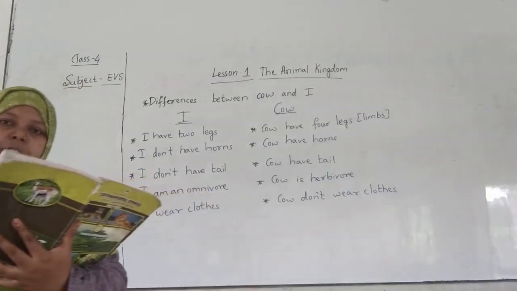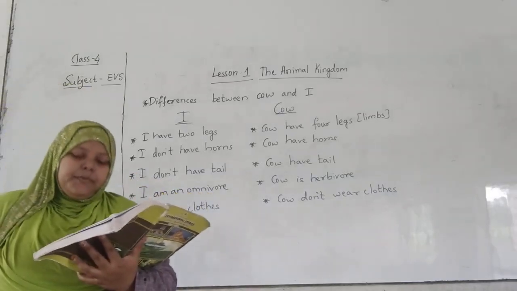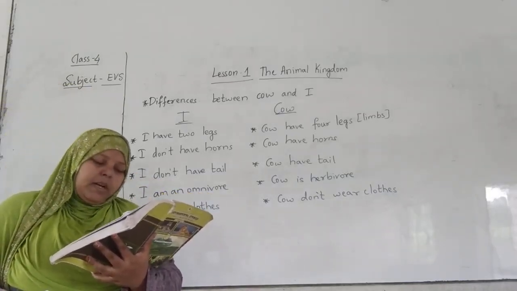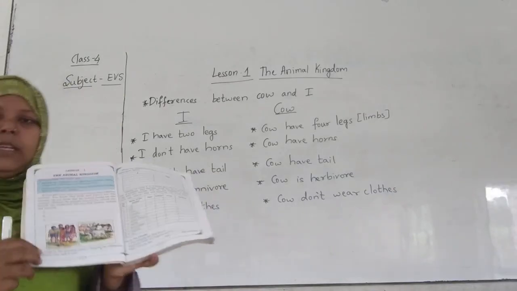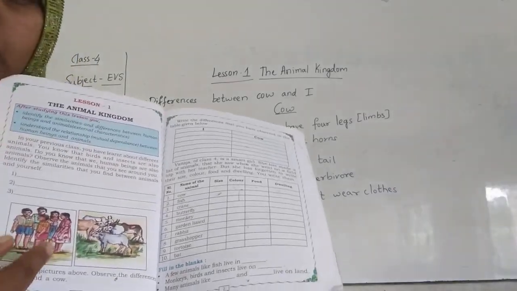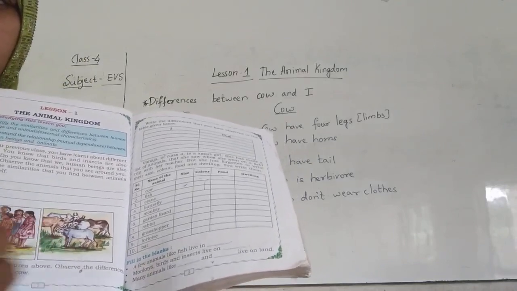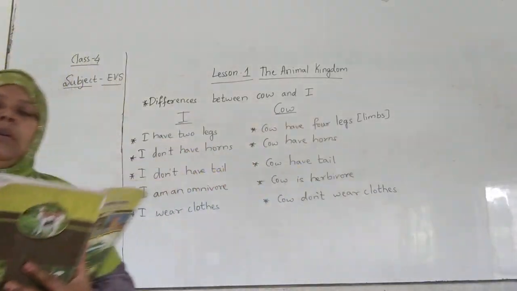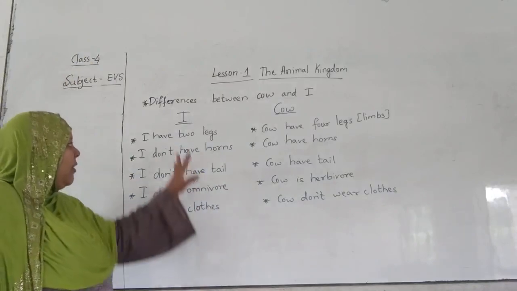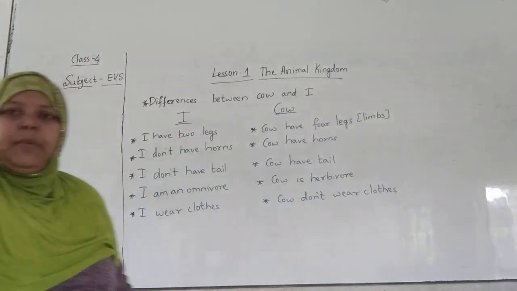Look at the pictures above. Observe the differences between you and a cow. As you can see in this picture, you have to observe the differences between you and the cow. These differences I have already written on the board. Let me explain.